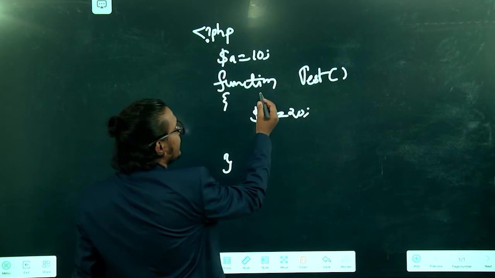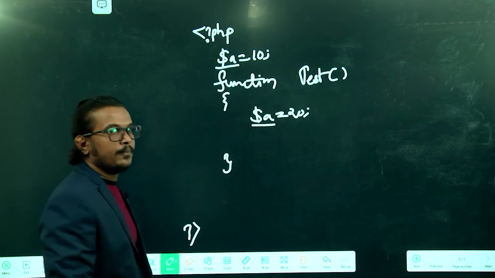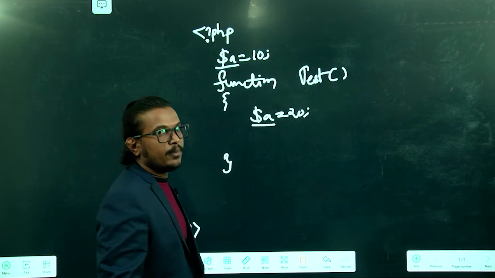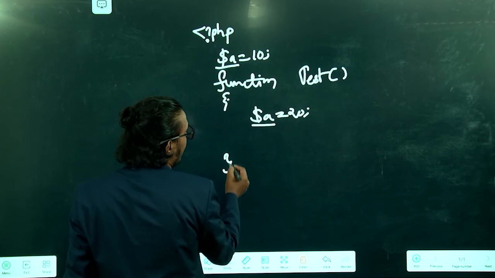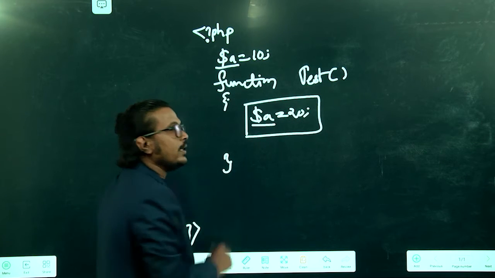So here the variable name is a, and here also the variable name is a. In this open bracket and close bracket, this variable a is a local variable.